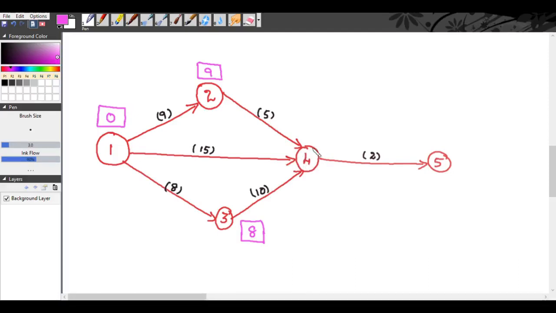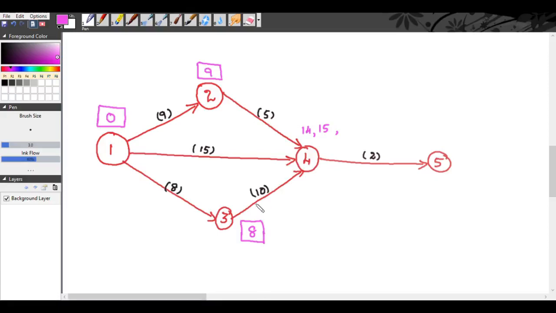Now for event 4, we have 3 activities that have to be completed before event 4. So at event 4 it is 9 plus 5, it is 14 days. Here 0 plus 15, it is 15 days.